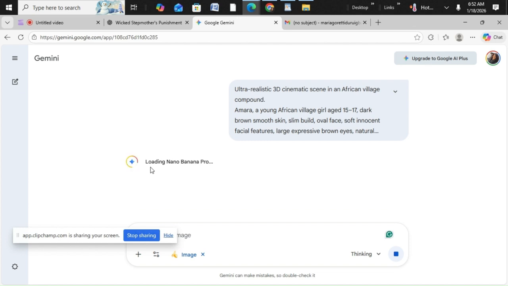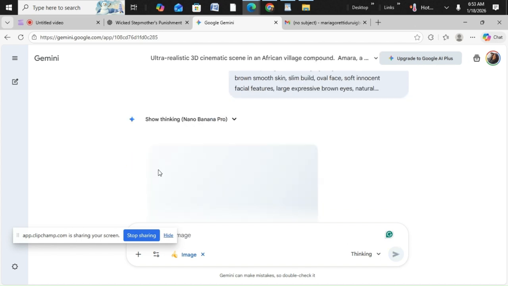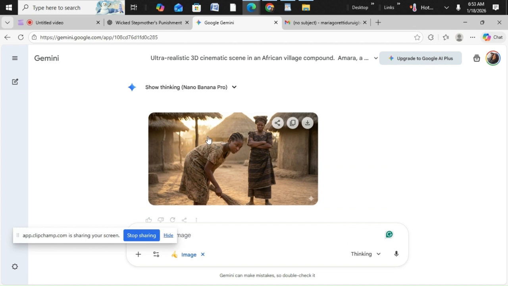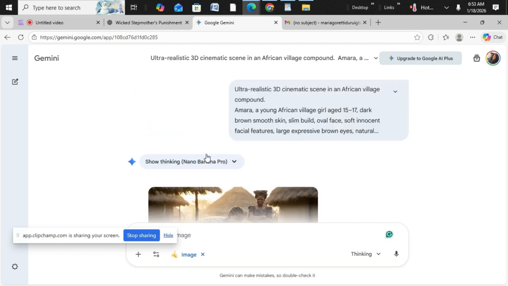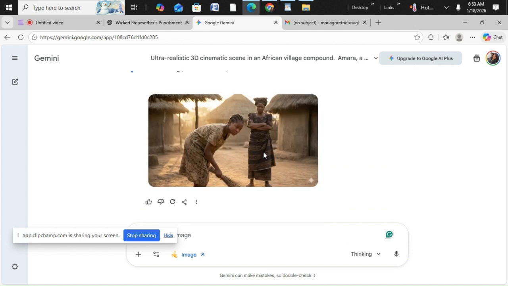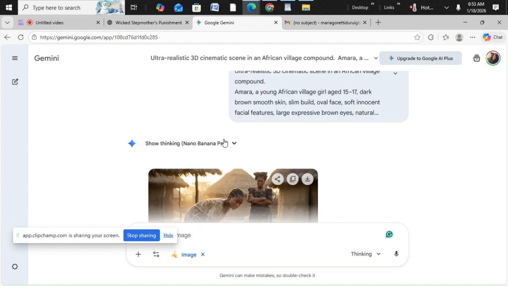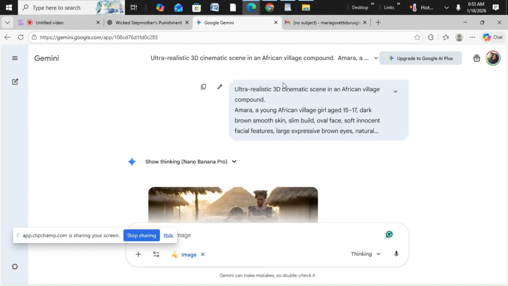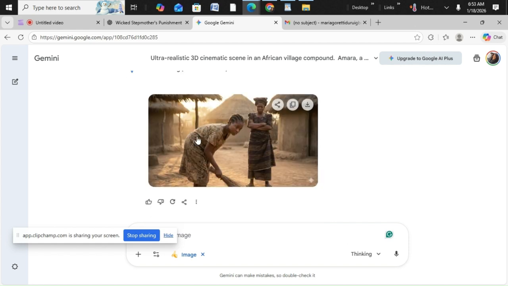Okay, it's loading. Maybe I'm just going to create three scenes so the video will not be so long, but this is how you're going to be getting it. So we'll wait for scene one to finish creating. Hey, look at scene one. But I said 3D. So why is it not giving me 3D? I don't like this. I wanted it to be cartoon characters. It's giving me realistic ones.